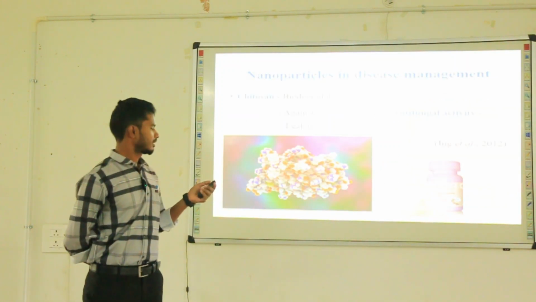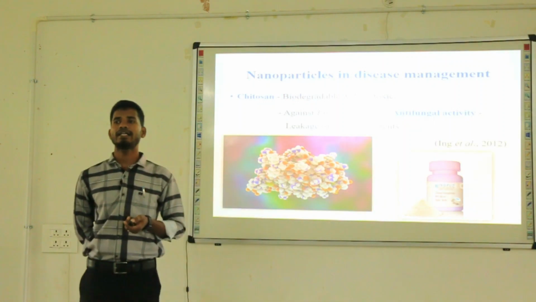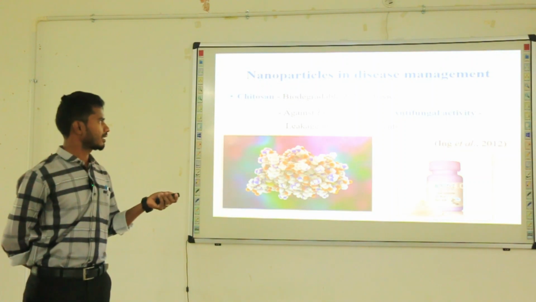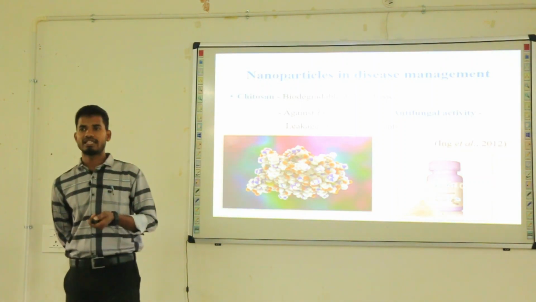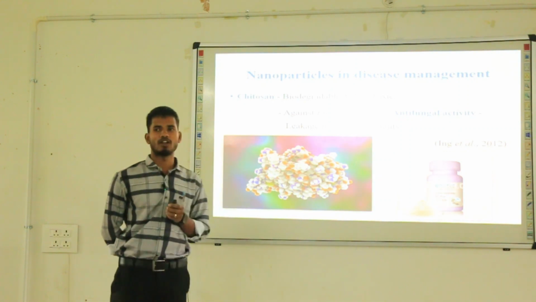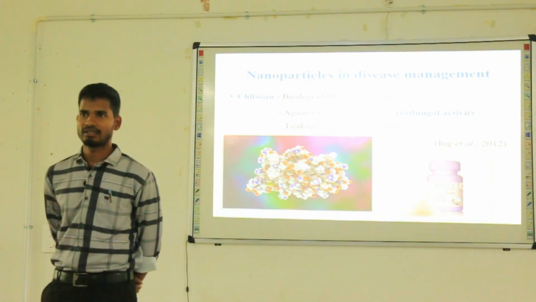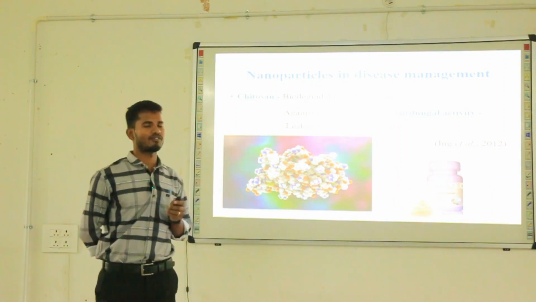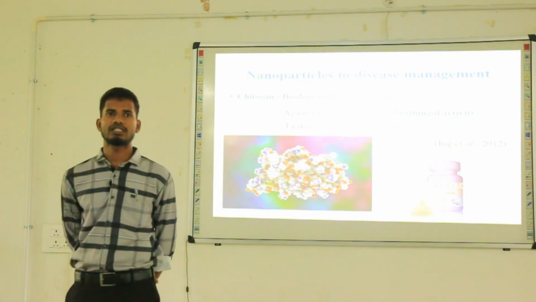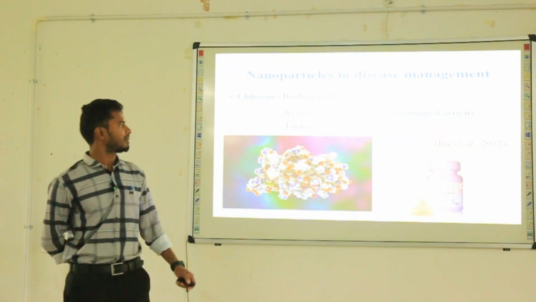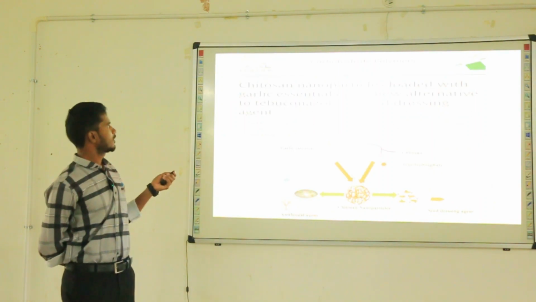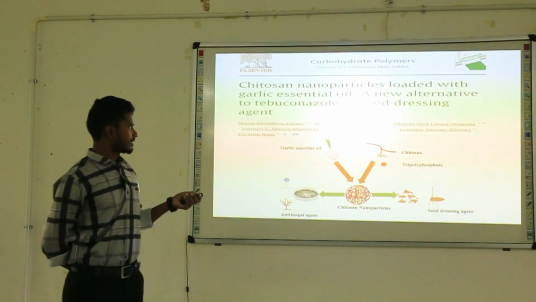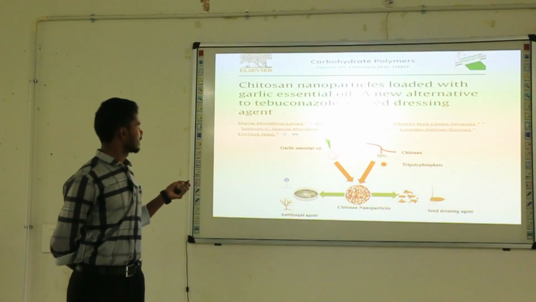One, chitosan. It is a biodegradable and non-toxic nanomaterial. It possesses a large amount of antifungal activity that will cause leakage of the cellular contents of the fungus. Because of this, chitosan molecules are more effective against the Fusarium solani pathogen, which causes wilt infection in plants. Supporting this, chitosan nanoparticles loaded with garlic essential oil are a new supportive alternative to tebuconazole.